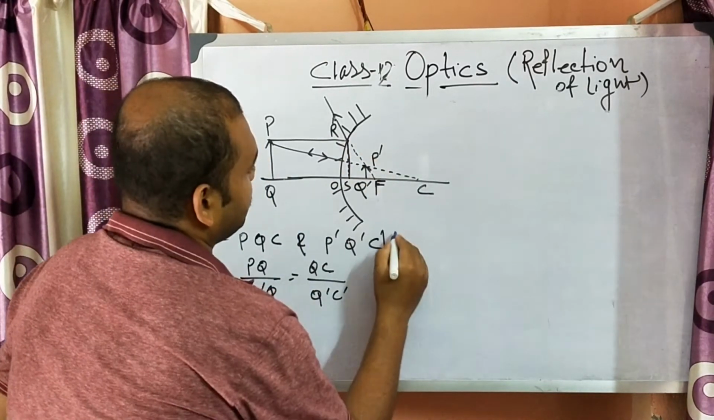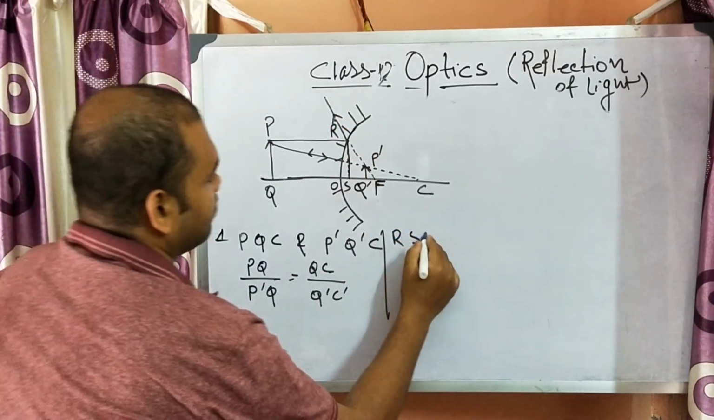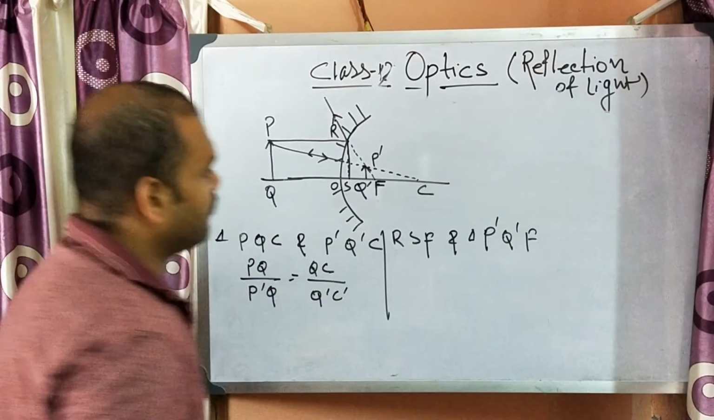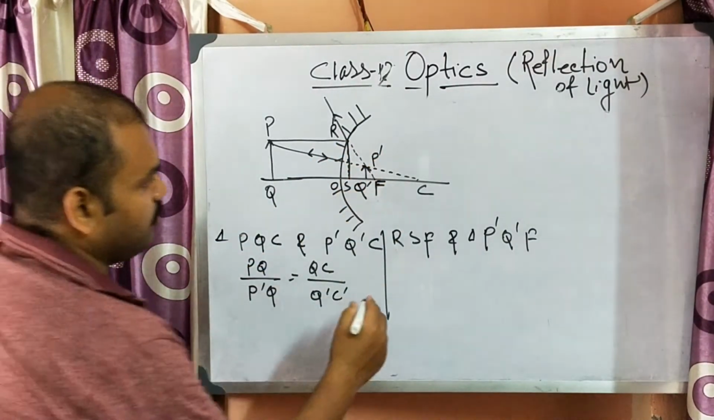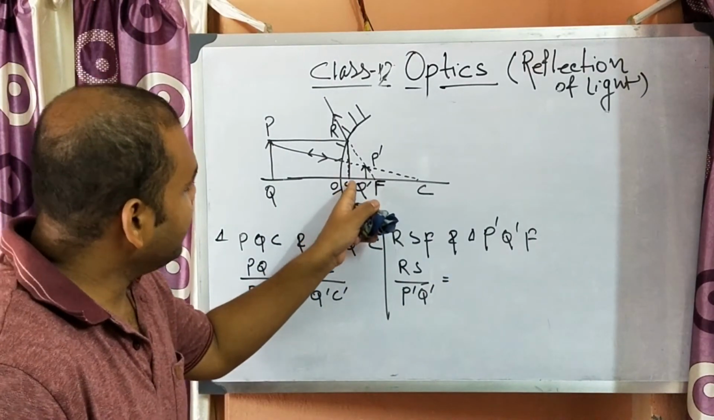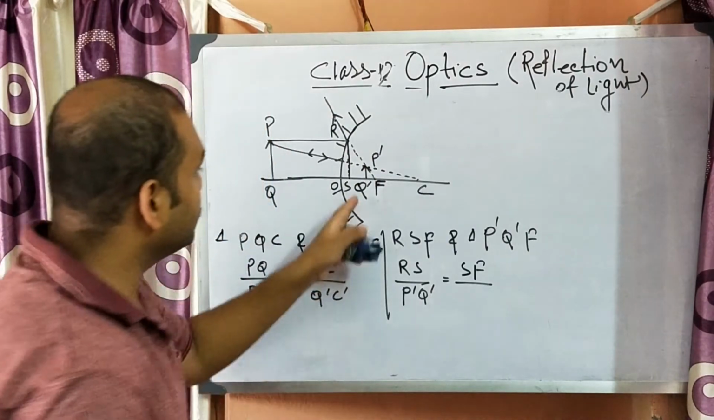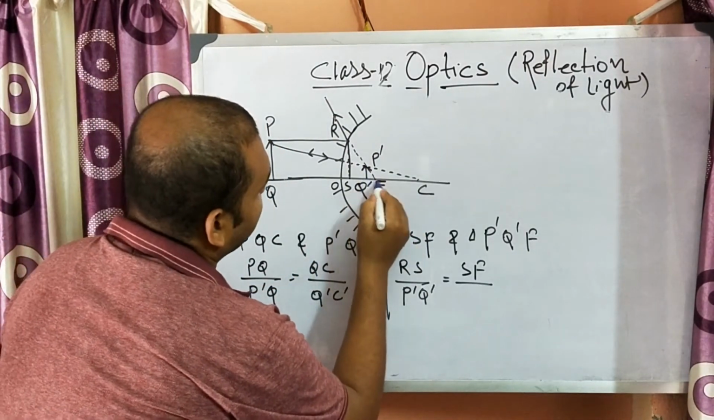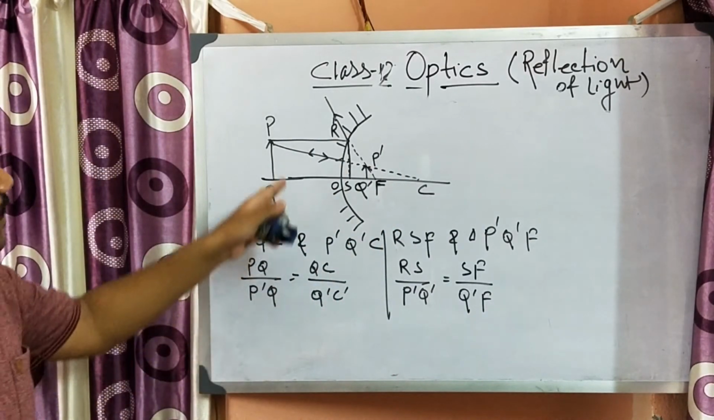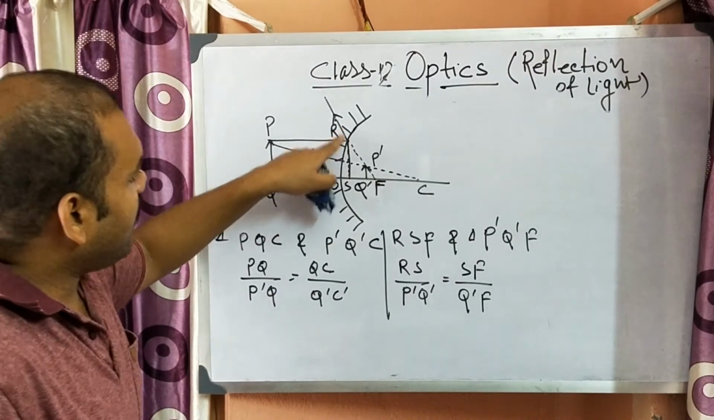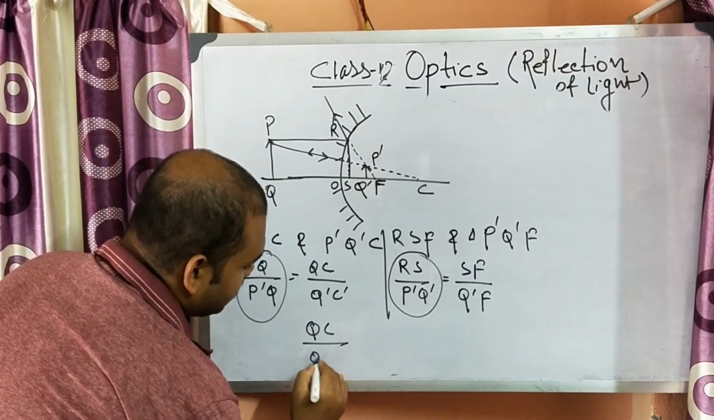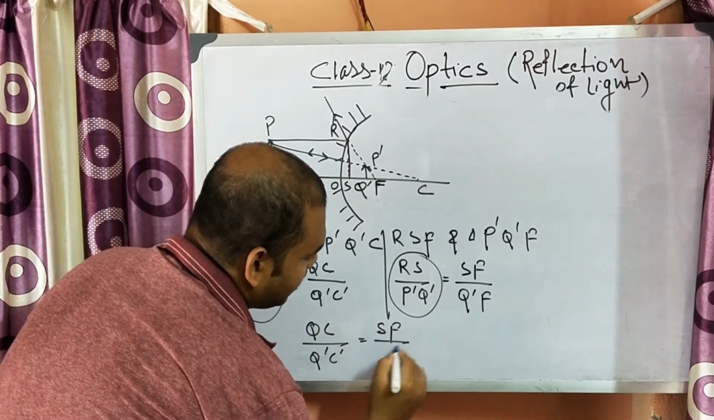And for another, consider another triangle RSF and triangle P prime Q prime F. For RSF and P prime Q prime F, we can write down RS by P prime Q prime is equal to SF by Q prime F. This is the small triangle P prime Q prime F, so Q prime F. Okay, now again PQ and RS are equal, so both the quantities are equal, so we can write down QC by Q prime C is equal to SF by Q prime F.